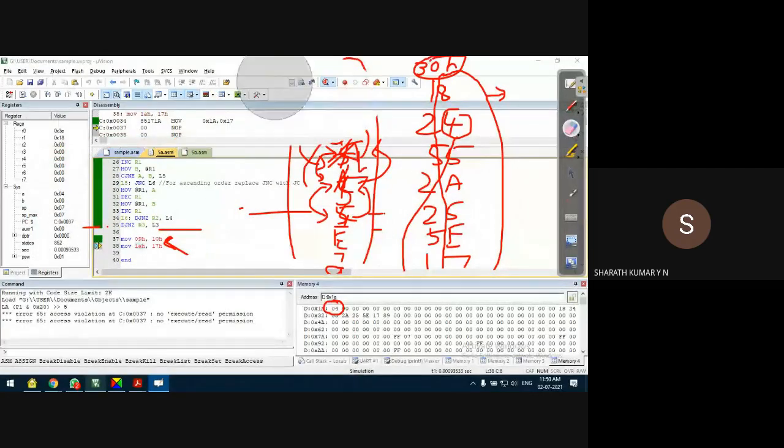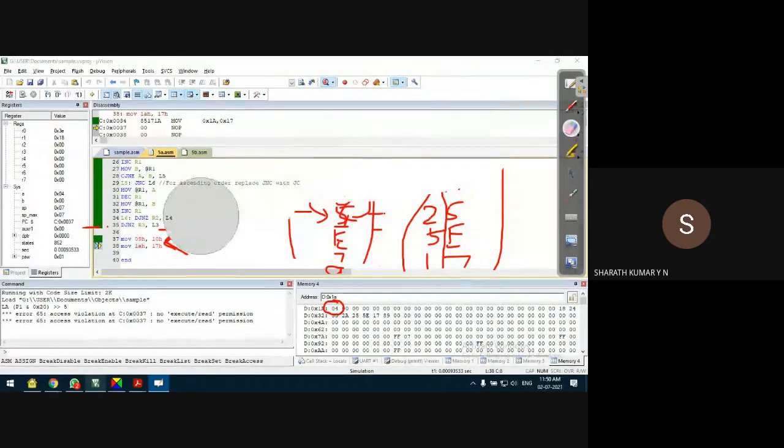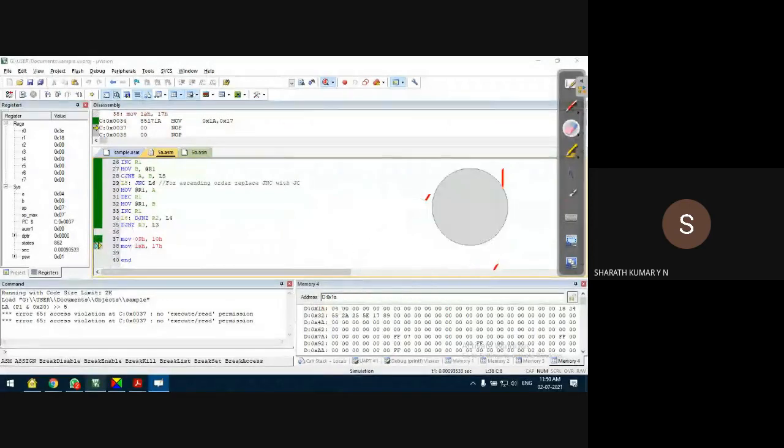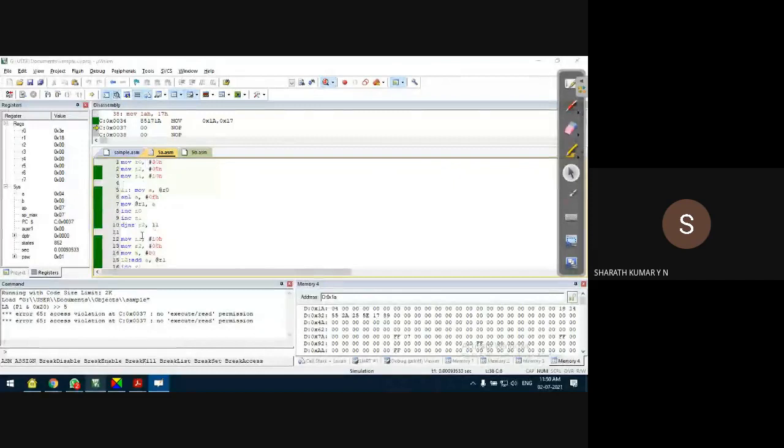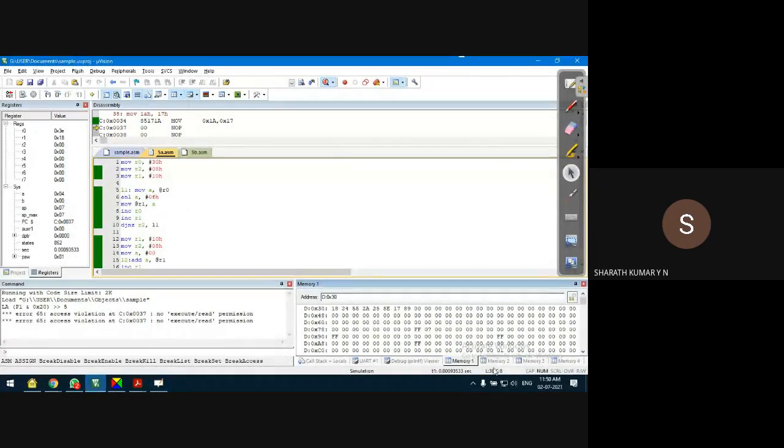Is there any doubt in the execution of the program, guys? Program execution, there cannot be any doubt. It's quite straightforward. But did you understand how to check the output, and how to provide the input? Of course, in this program we have sorted the data, no problem. And we saw how the data are arranged in a particular order.